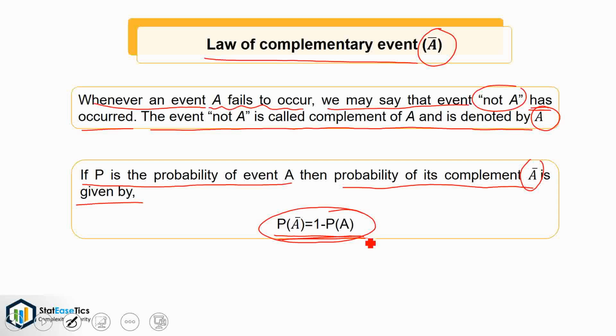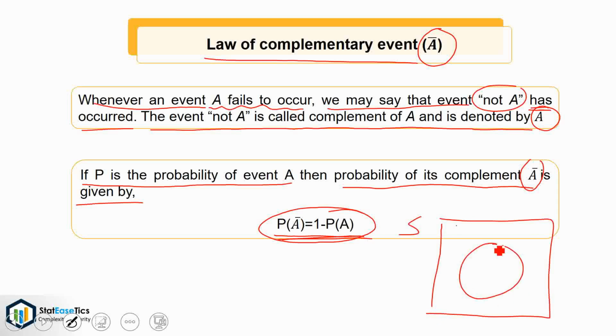Now let's see it using a Venn diagram. Suppose this is our sample space S and the probability of event A is within this circle. Then the probability of not A will be the entire area outside the circle and within the sample space, that is the shaded region.